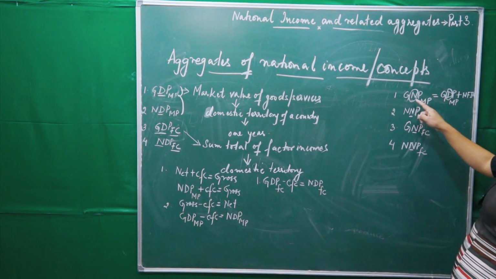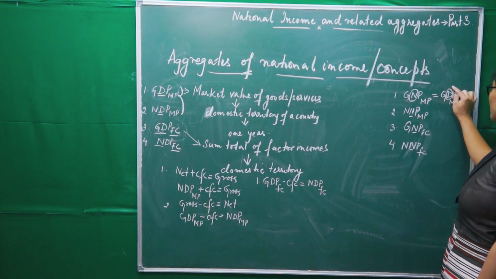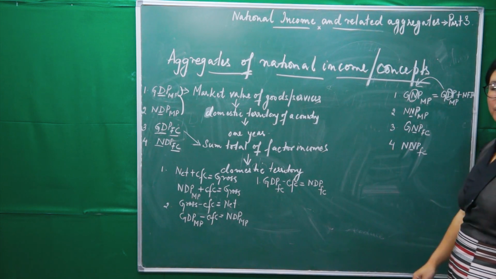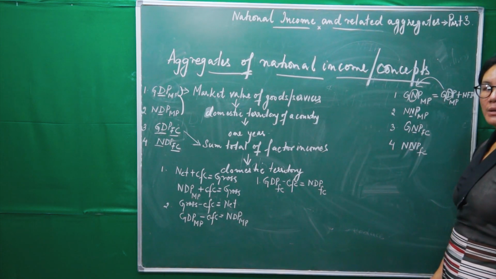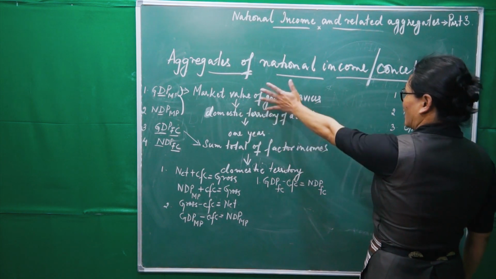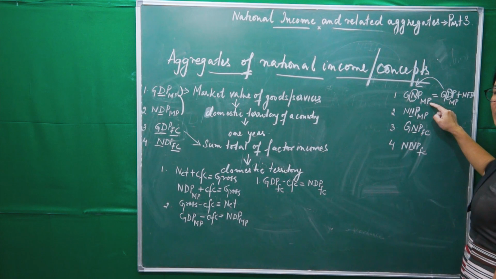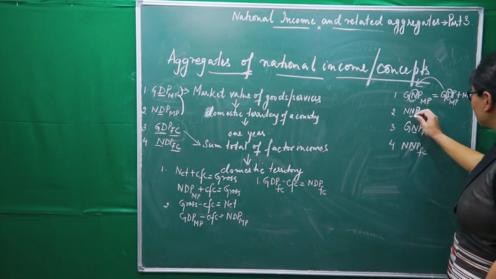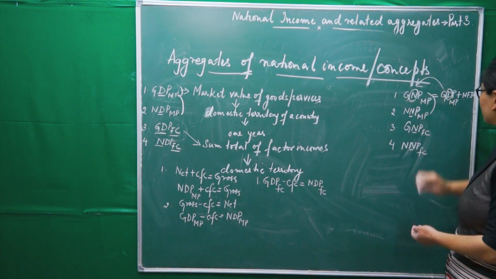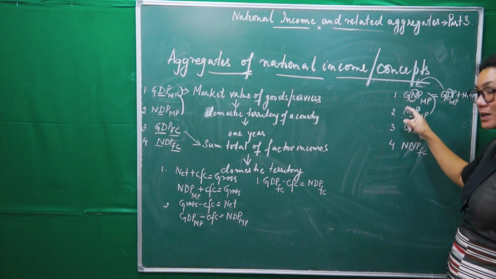Right? So what is it now? See here. If we are adding this one, NFIA, to this concept, then we will get this one. Is that clear? So we have studied about GDP at MP, meaning, and on this, if you add NFIA, you will get this one. Clear? Okay. Now see here, these two concepts, gross and net, difference is this only.